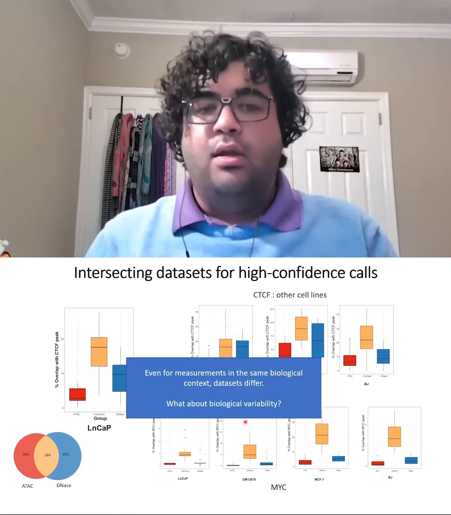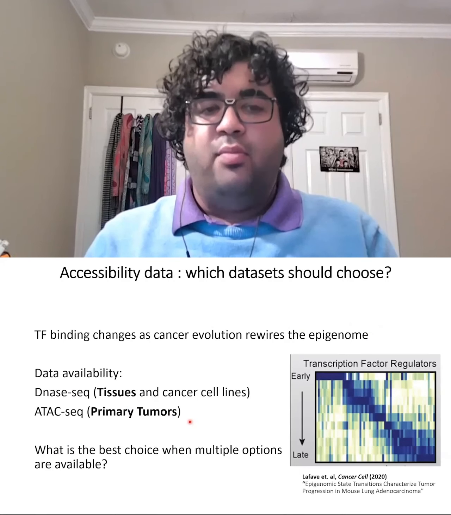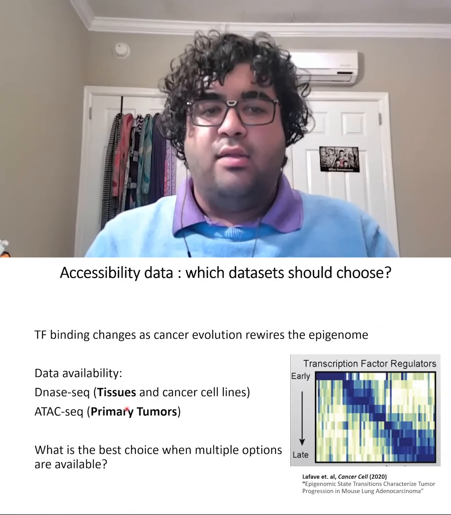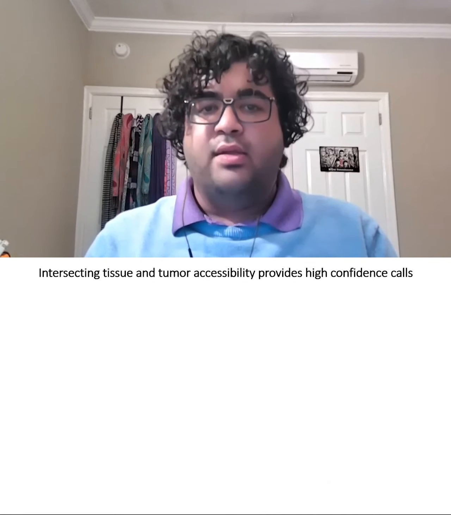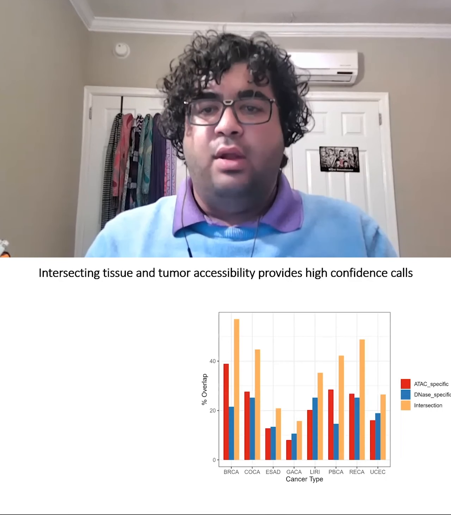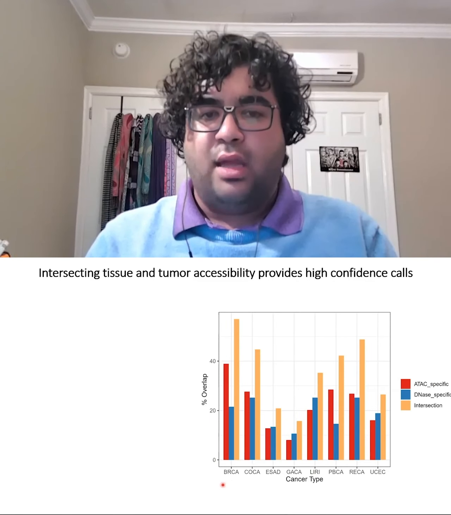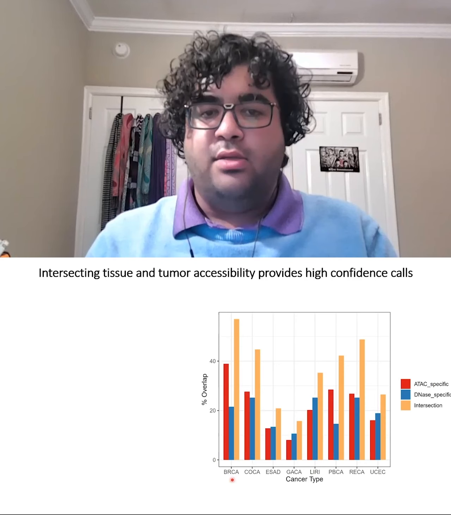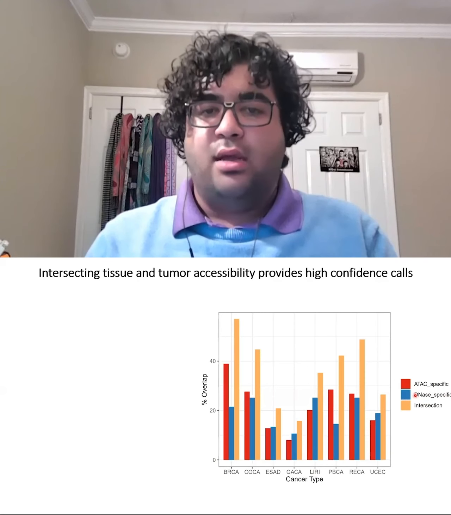Now, we want to look at biological variability, i.e., variability between ATAC-seq DNAs now coming from tumors versus the matched tissues. Performing a similar analysis, we looked at overlap for each of these sets with CTCF binding data. In each case, we took an ATAC-seq set for a primary tumor of interest, shown here on the x-axis, and matched it with the relevant tissue type or cell line which had DNase data available.